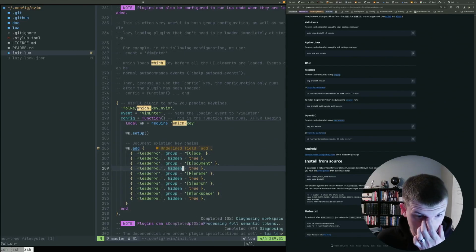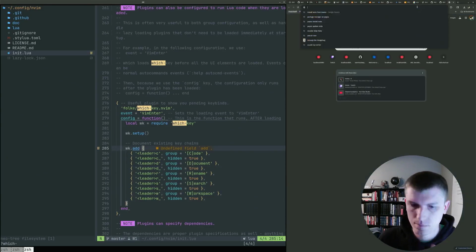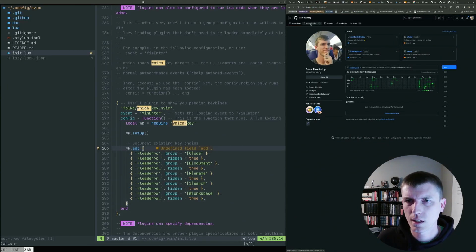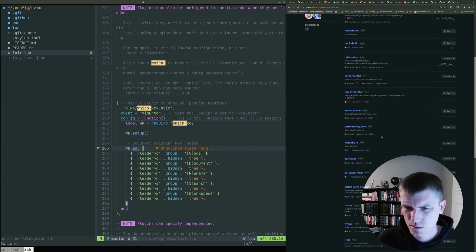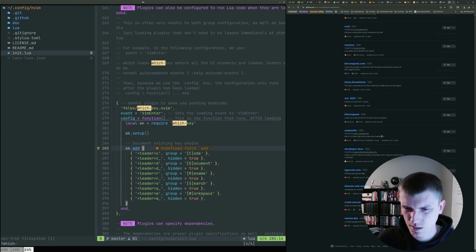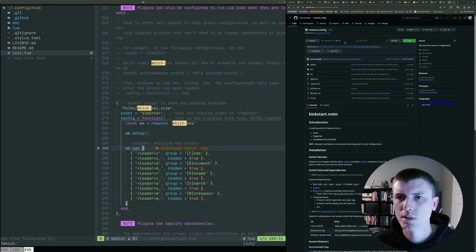So it's upset about this undefined field add. That's weird. Let's just change it back. Dot files. Has it really been that long since I made this? Oh, neovim config right there. Right at the top. Let me see changes.